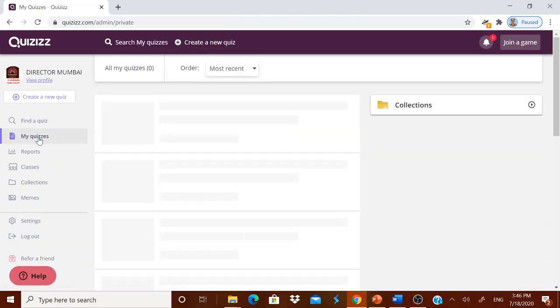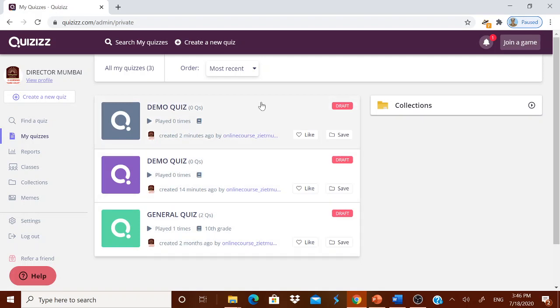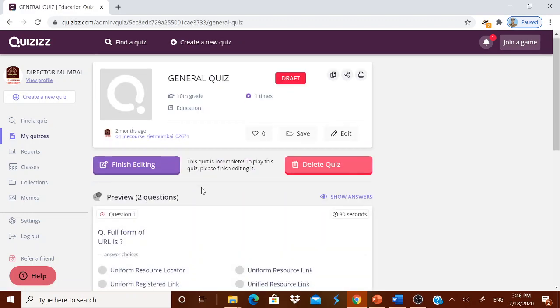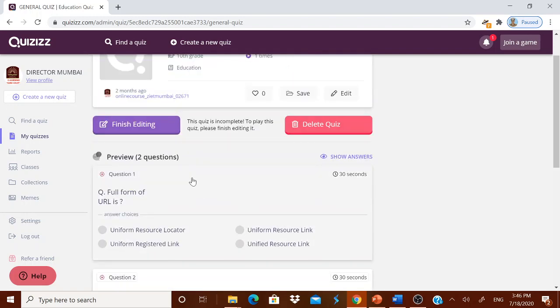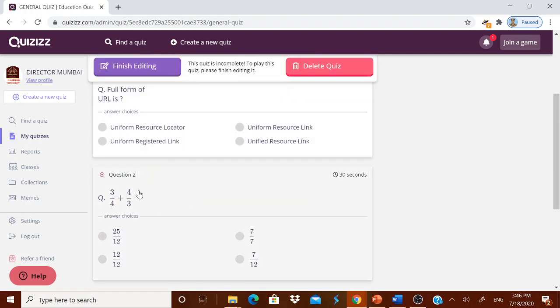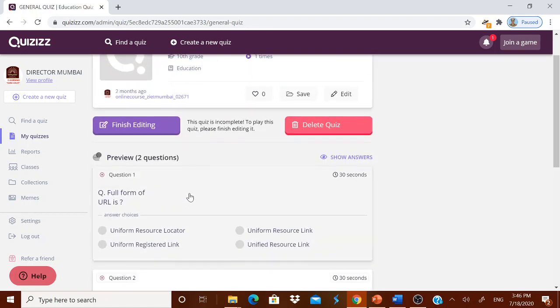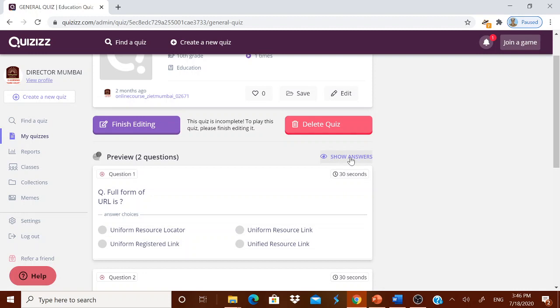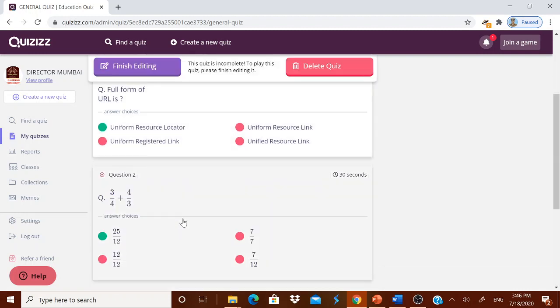Okay, now let me go to my quizzes. Here I have done some quizzes. You see demo quiz, general quiz, everything I have made. Okay, now let me show you this general quiz. You see here I have already done two questions. One is the full form of URL, what is it? And question number 2 is 3 by 4 plus 4 by 3, what is it? Okay, now if you click show answers, it will show you the answers.